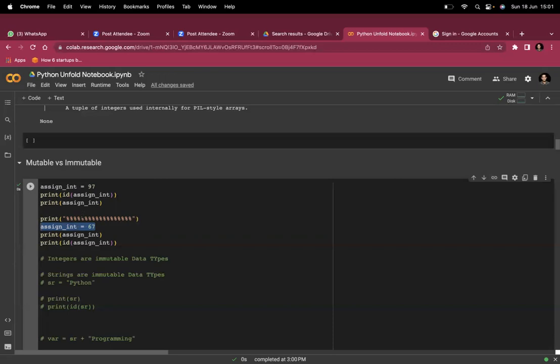So that's the code logic you have to think about while programming. Data types are there, data structures are there, how to save them, how to use them, how to store them. But are they immutable? Can we create a reference to them after initializing them? This is how the immutability and mutability concept works.